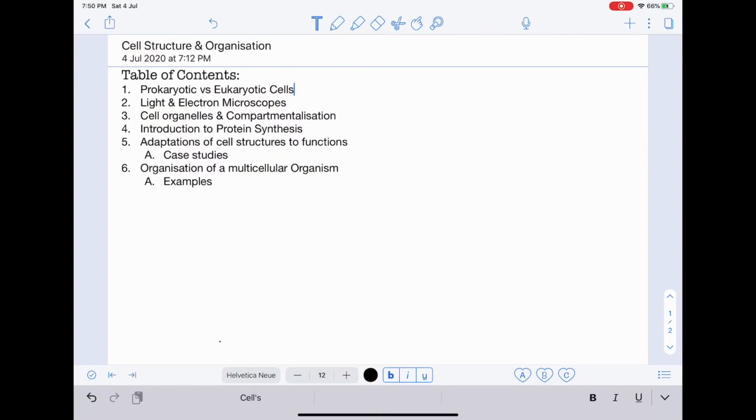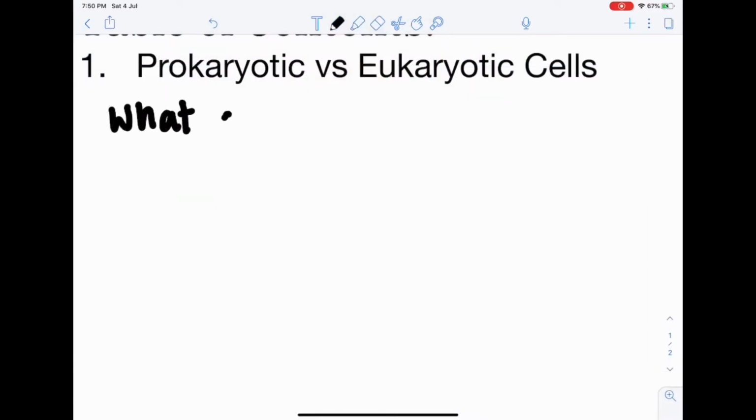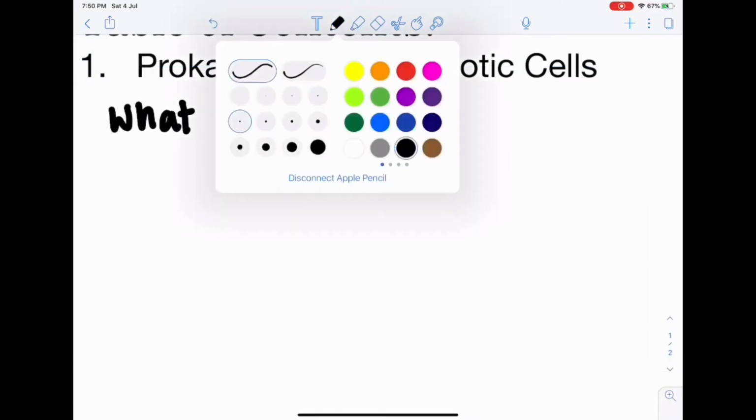Cell structure and organization. In today's crash course, we'll be talking about prokaryotic versus eukaryotic cells, light and electron microscopes, cell organelles and compartmentalization, introduction to protein synthesis, adaptations of cell structures to functions, and lastly, organizations in a multicellular organism. Before we get into the differences between prokaryotic and eukaryotic cells, what are cells?